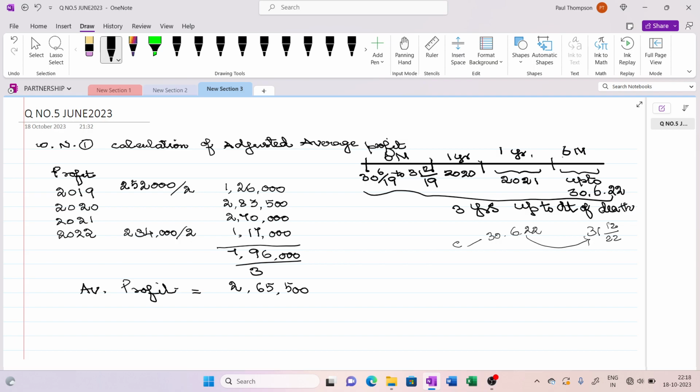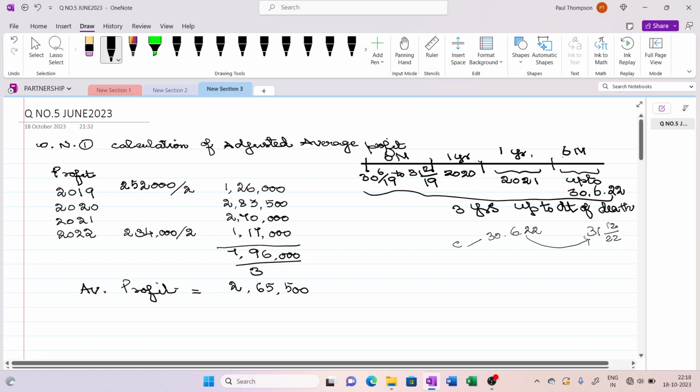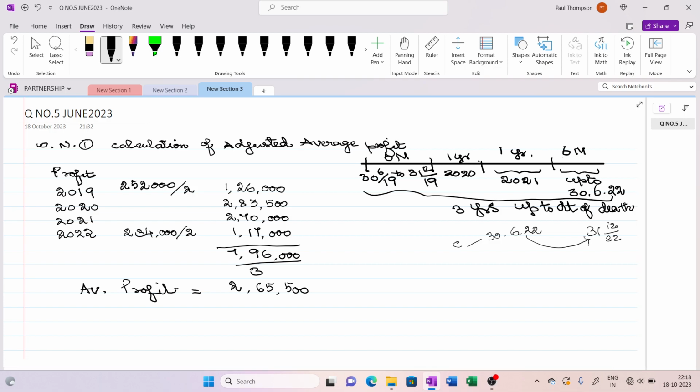When you have the fixed capital method, you have a capital account and then a current account. So your capital account will always have the opening balance of capital. Here we need not worry about the opening balance. Whatever amount is shown as the balance in the capital accounts will be taken as opening capital. So the first point is clear.